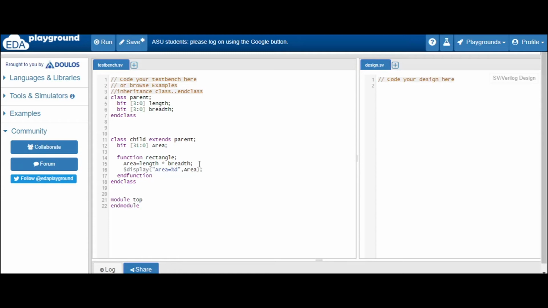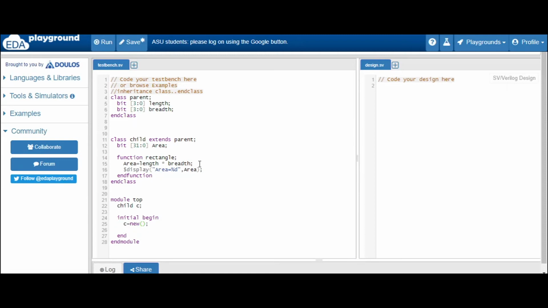and what we will do, we will now declare a handle for the child. We will directly access child C. Suppose this is our handle name C. In initial begin end, what we will do, we will assign memory, that is C equal to new. Okay, now we have assigned the memory.